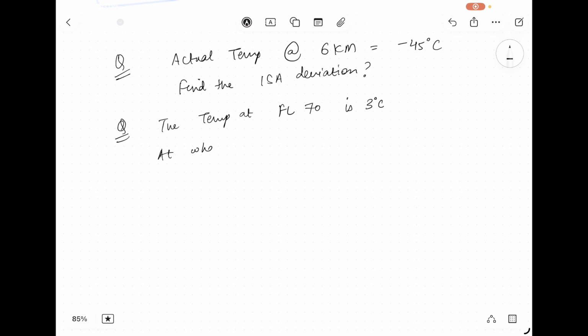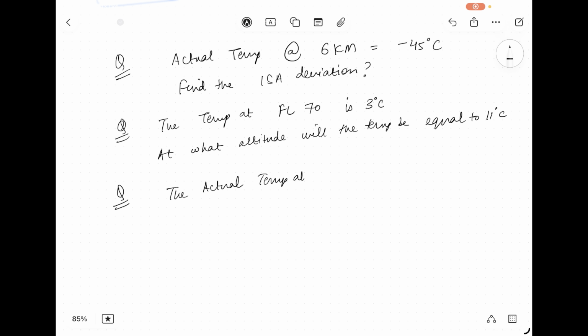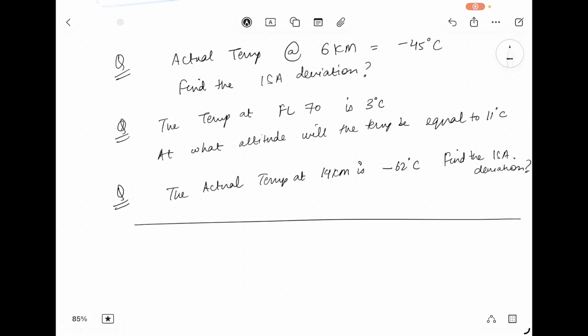At what altitude will the temperature be equal to 11 degrees Celsius? Next, the actual temperature at 14 kilometer is minus 62 degrees Celsius. Find the ISA deviation. Do these questions and let me know in the comment section.